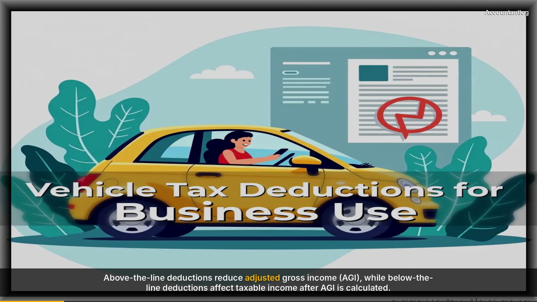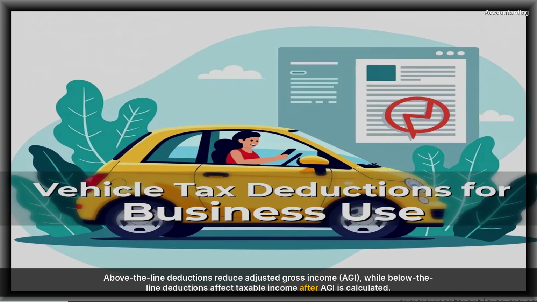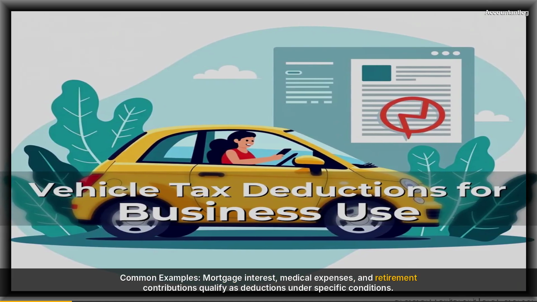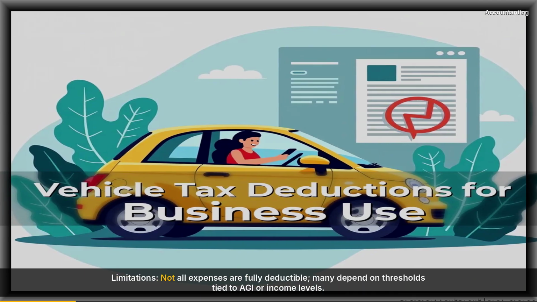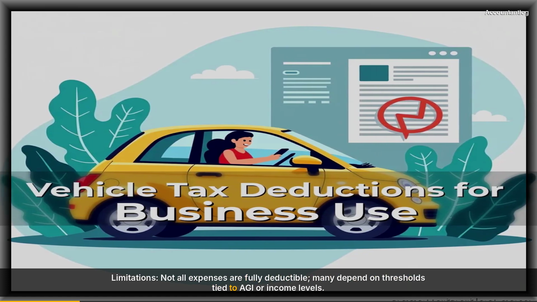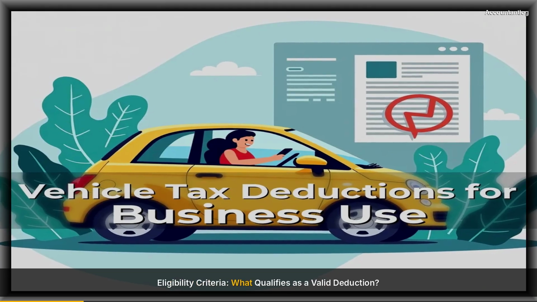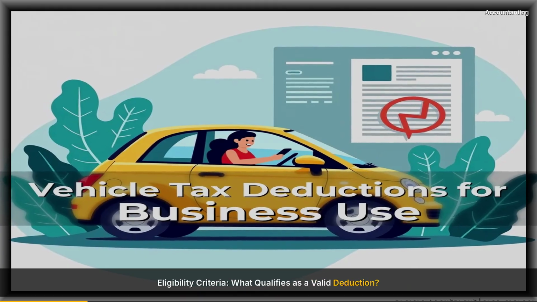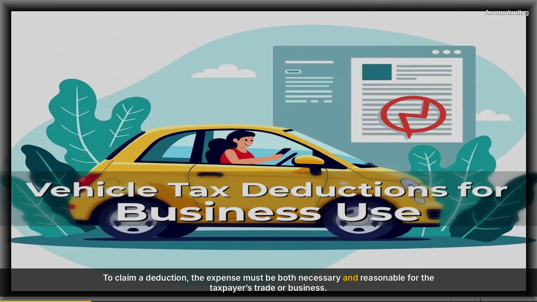Deductions fall into two broad categories: above the line and below the line. Above the line deductions reduce adjusted gross income, AGI, while below the line deductions affect taxable income after AGI is calculated. Common examples: mortgage interest, medical expenses, and retirement contributions qualify as deductions under specific conditions. Limitations: not all expenses are fully deductible. Many depend on thresholds tied to AGI or income levels.